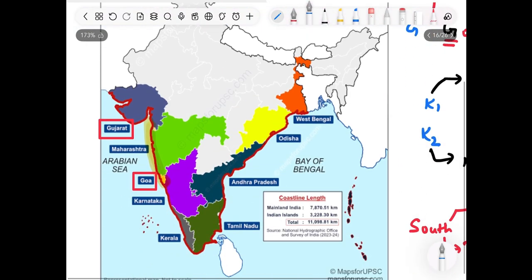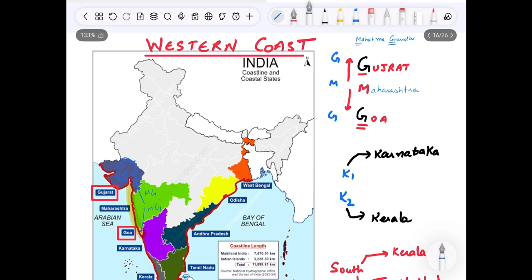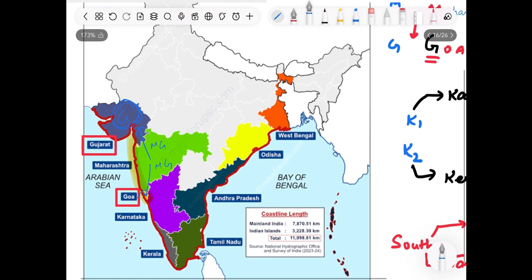So when you go up, you are meeting Mahatma Gandhi. When you go down, you are meeting Mahatma Gandhi. G and G. The northern G is Gujarat and the southern G is Goa. And what is making M stands for Maharashtra. Fine.